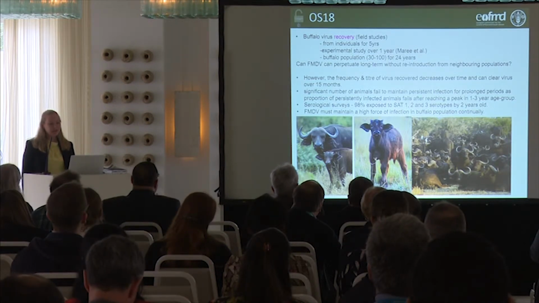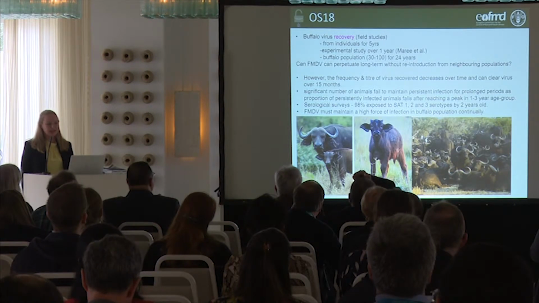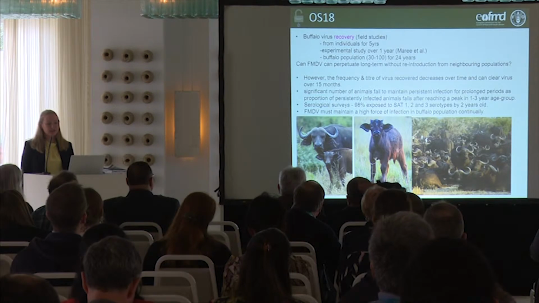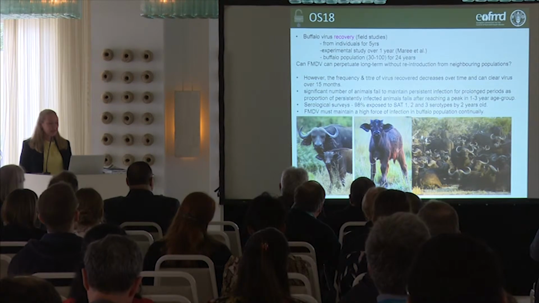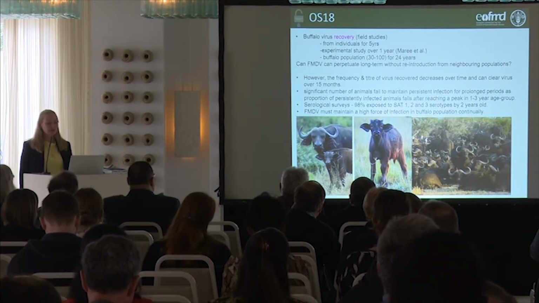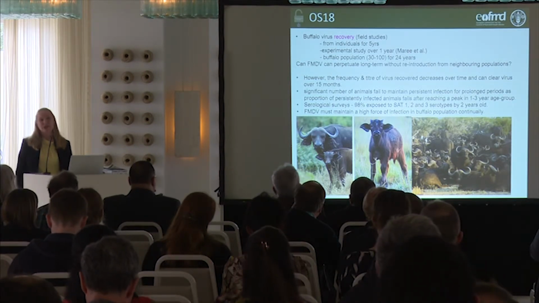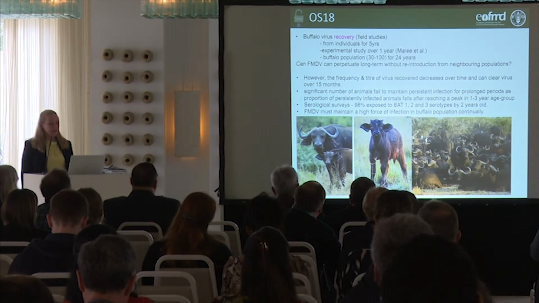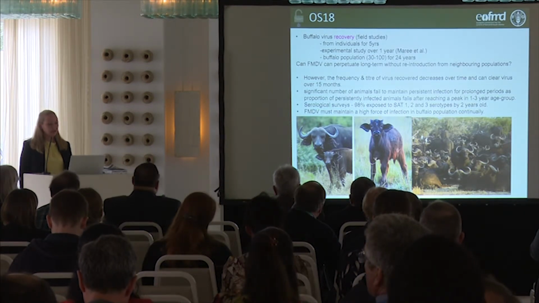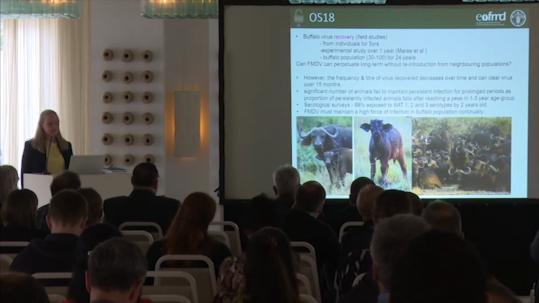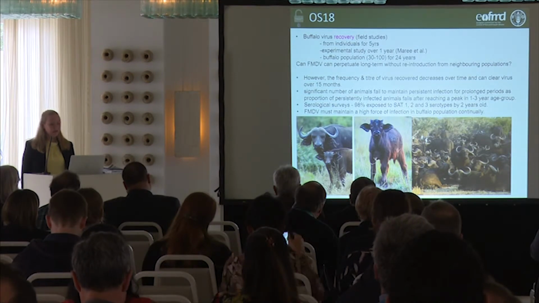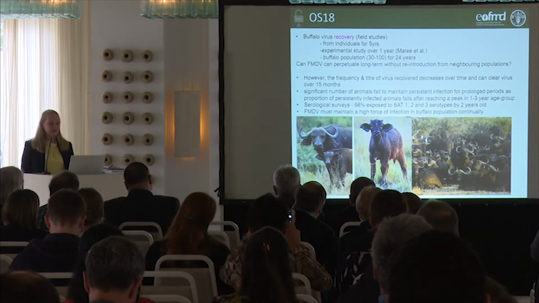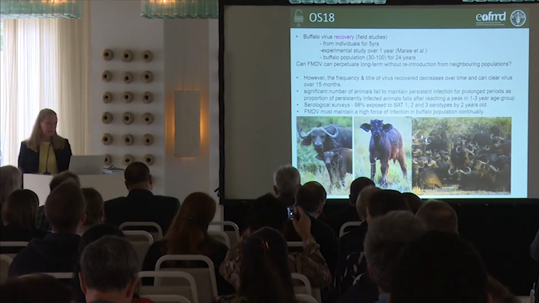However, the frequency and titer of virus recovery decreases over time, and they can clear the virus over 15 months. So a significant number of animals fail to maintain persistent infections for prolonged periods of time, as the proportion of persistently infected animals falls after reaching a peak at about 1 to 3 years of age. Serological surveys show that in the Kruger, 98% of buffalo are exposed by the age of 2 years to all 3 SAT types. So FMDV must maintain a high force of infection in buffalo populations continually.